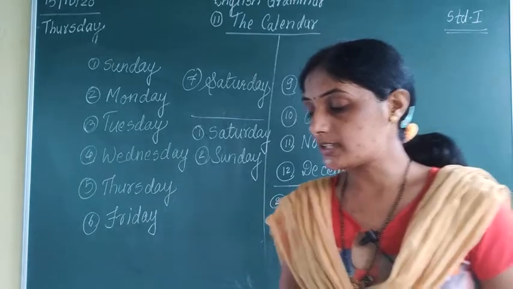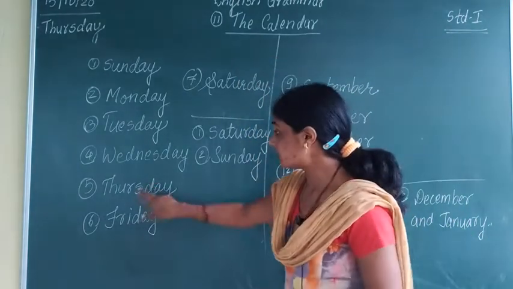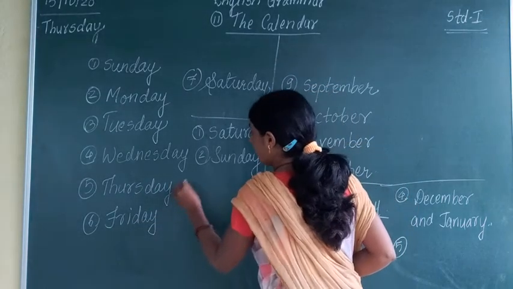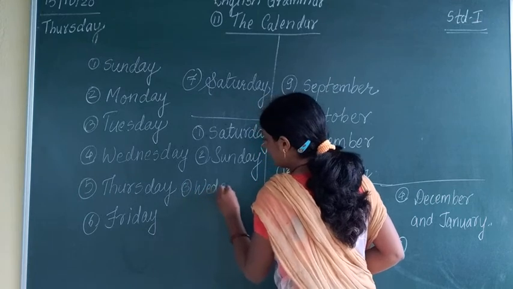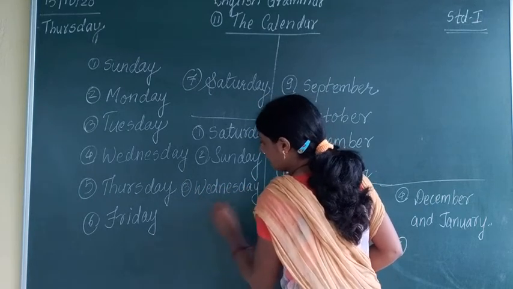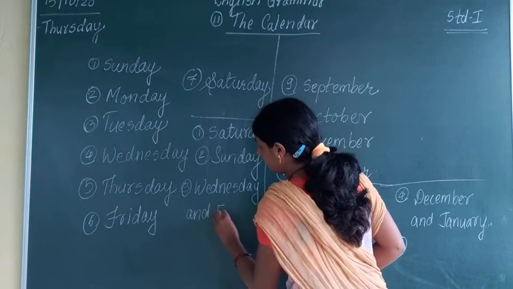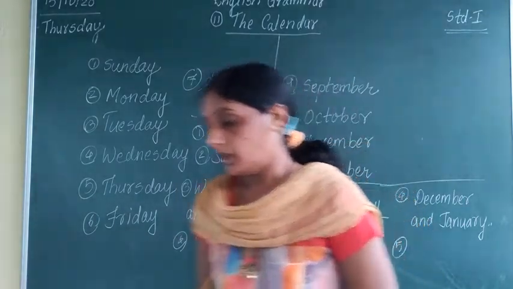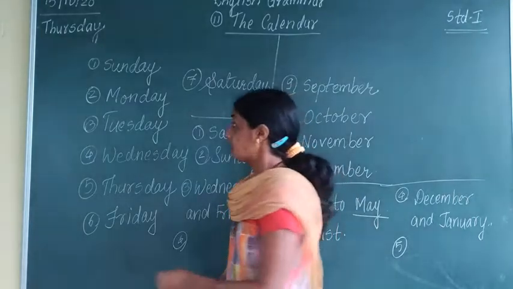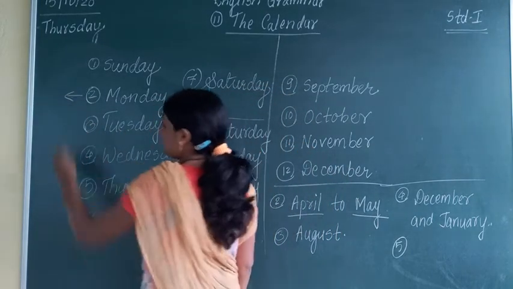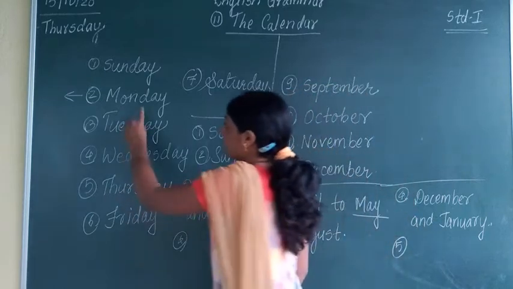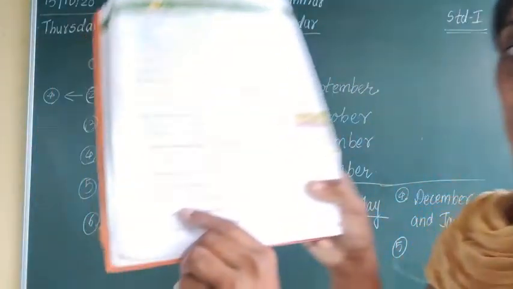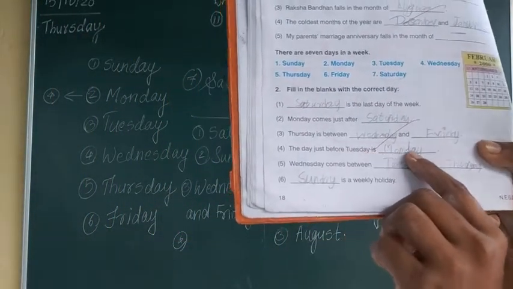Third one, Thursday is between dash. Thursday is in between what? Wednesday and Friday. So our third answer is Wednesday and Friday. Fourth one, the day just before Tuesday is dash. The day just before Tuesday is what? It is Monday. So the fourth answer is Monday.